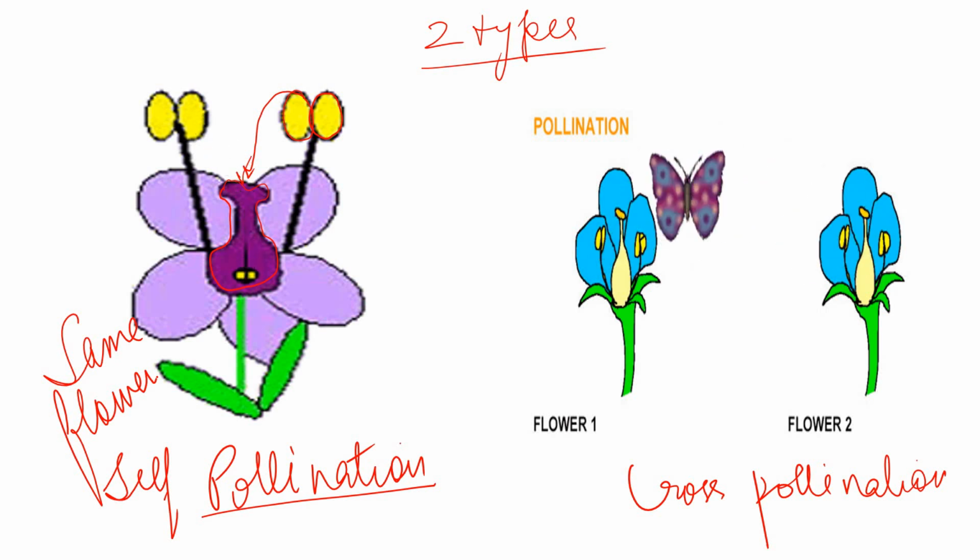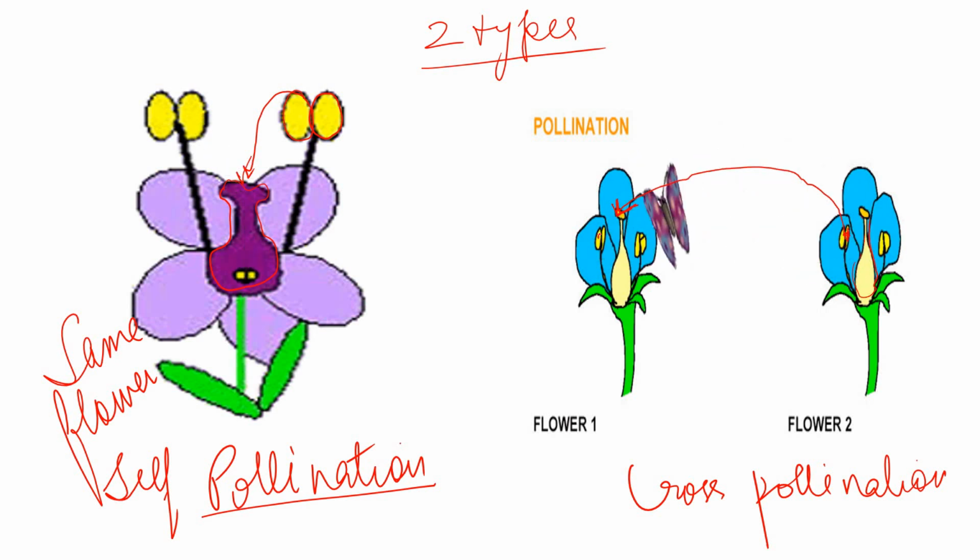Now, what is cross-pollination? Here there should be two flowers. You can see one butterfly carrying those dust particles, the pollen grains, from the male portion of one flower to the stigma, the female portion, of another flower.